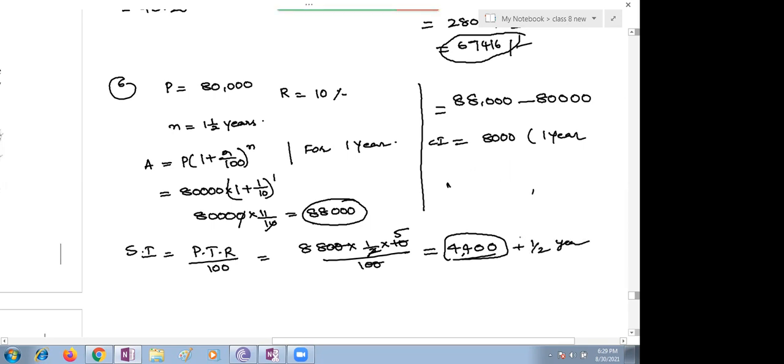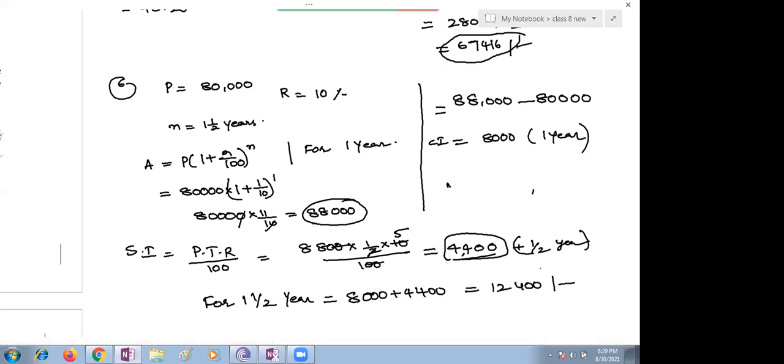You just combine these two. 1 year plus half year is 1.5 years. How much? 8,000 plus 4,400, which is 12,400. 12,400 rupees is your compound interest. So what is the amount you need to find out? They're asking about the amount, right?